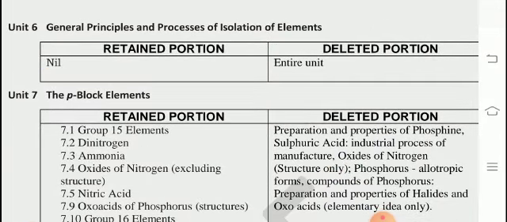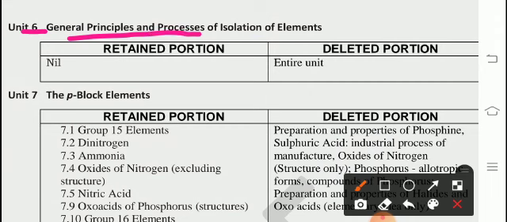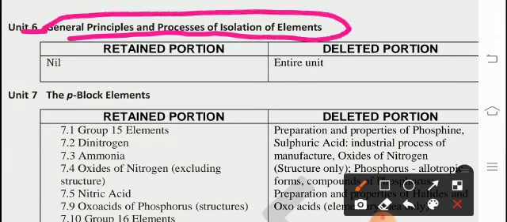From unit 6, general principles and processes of isolation of elements, the whole lesson has been deleted. No need to read. Unit 6, the entire unit is deleted.